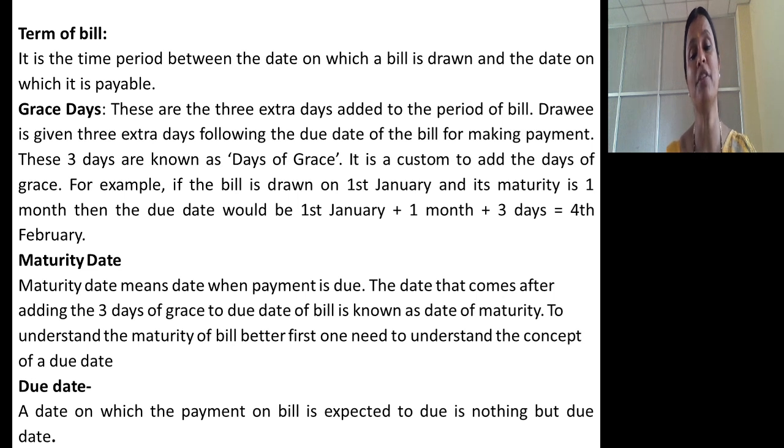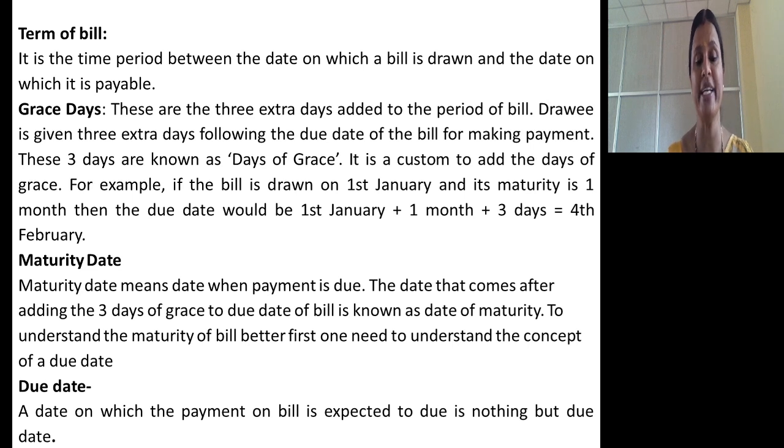For example, if the bill is drawn on 1st January and its maturity is 1 month, then due date would be 1st January plus 1 month plus 3 days. 1st January plus 1 month means February 1, plus 3 days means February 4th is the maturity date. So this is all about days of grace.